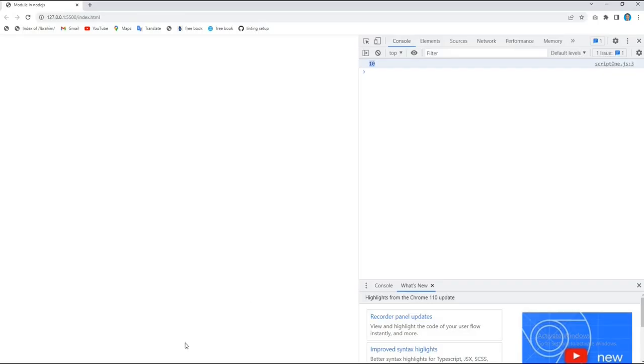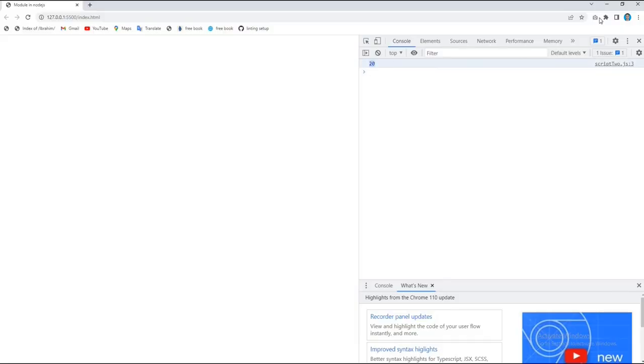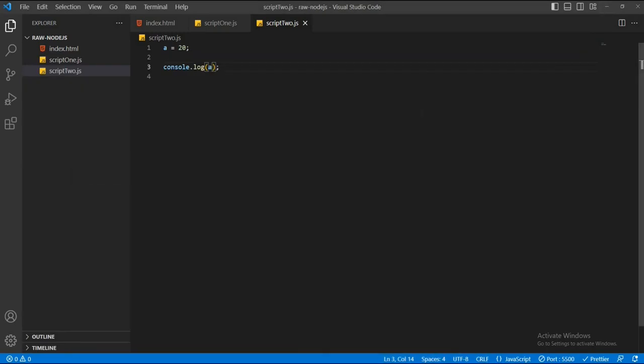Alright. Now comment out this line right now. Now go to script2.js file and override this variable a by 20 and do console this variable a. Now save the file, go to browser console, we can see 20 output, which is expected behavior.